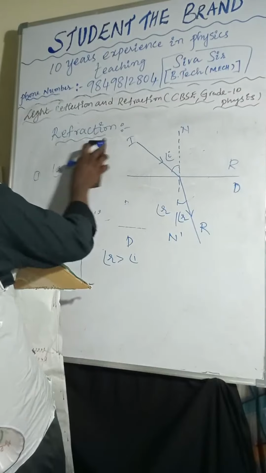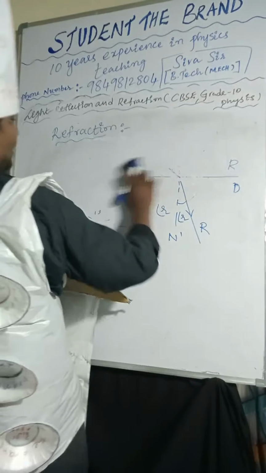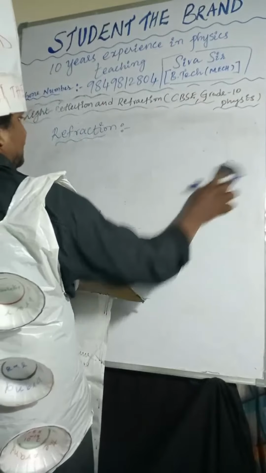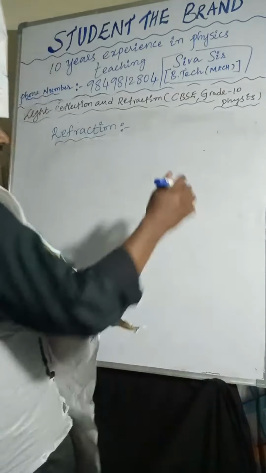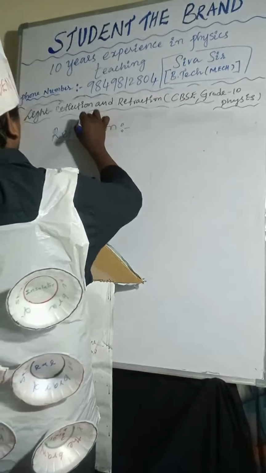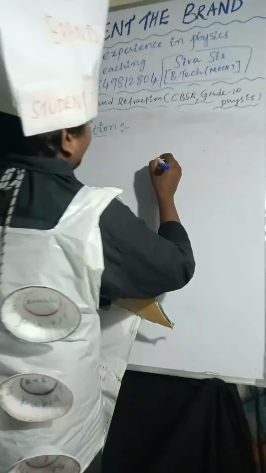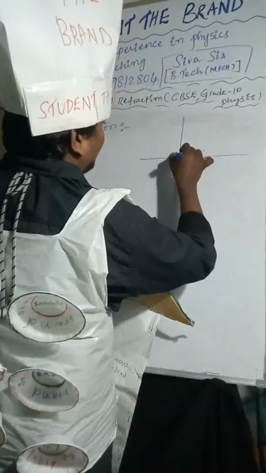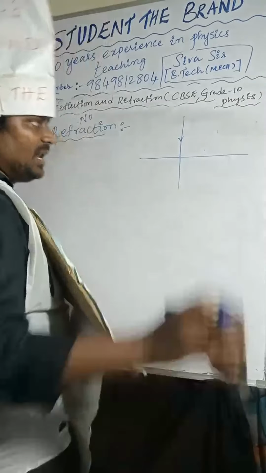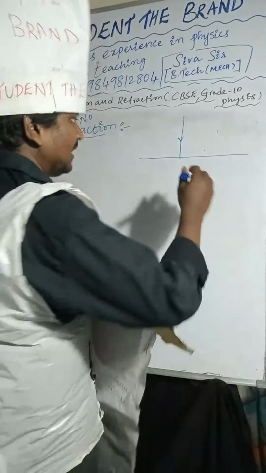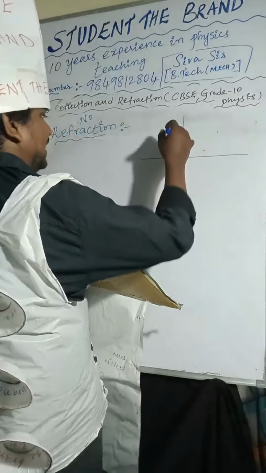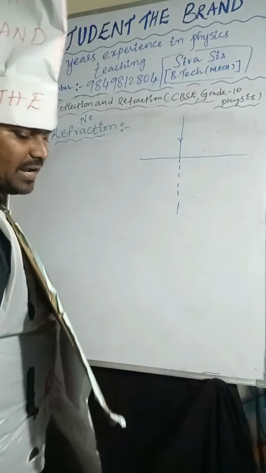Conditions for no refraction. If the light ray passes along the normal line, no refraction takes place.